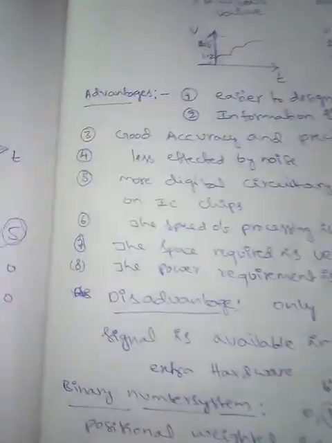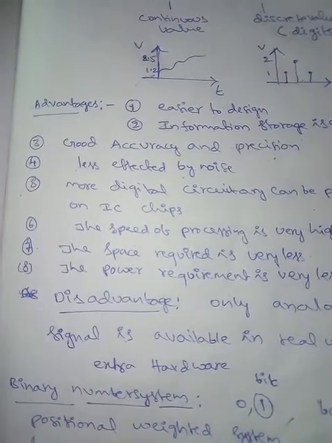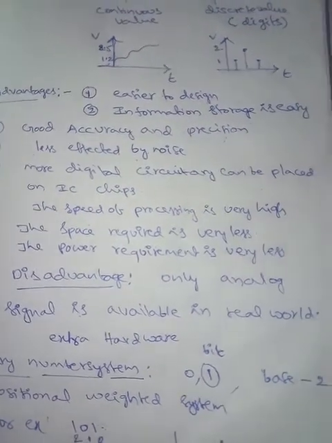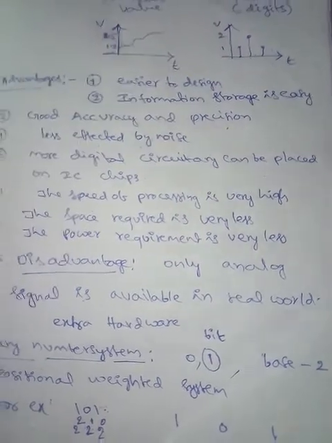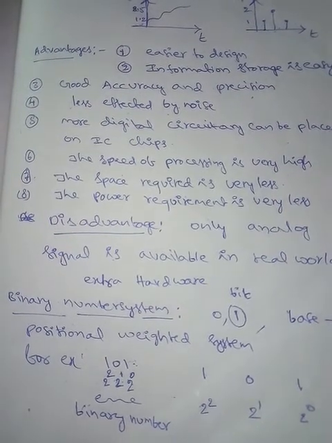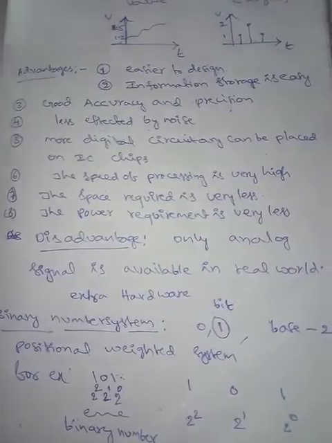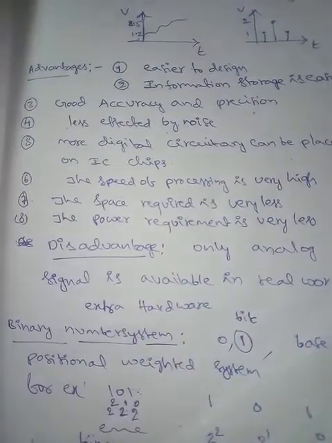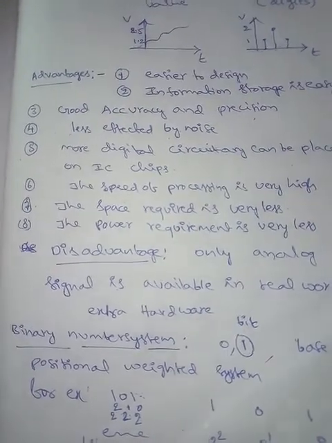These digital systems use the binary number system. The binary number system uses only two symbols, 0 and 1. We are using two symbols here, so the base of the number system is 2. A binary digit is called a bit. A binary number consists of a sequence of bits, each of which is either 0 or 1. For example, the binary numbers are 1001, 10011, etc. Every digit is 0 or 1 only.